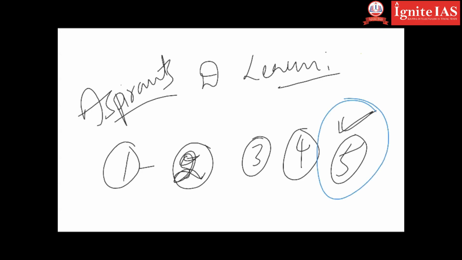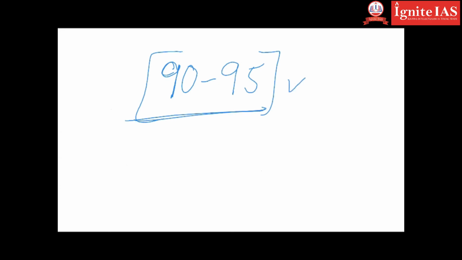So you can imagine what kind of level there is in the UPSC. So with that difficulty, we can say that the cutoff would be around 90 to 95. So if some student is getting more than 90, he can prepare for the mains exam without waiting for the results, right?